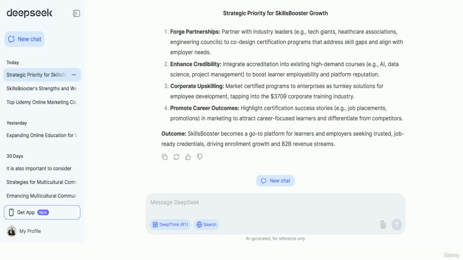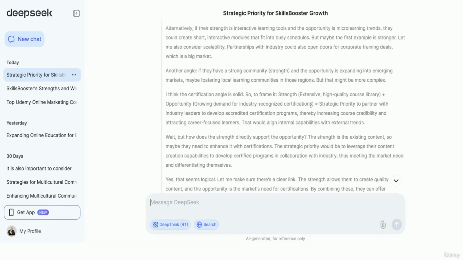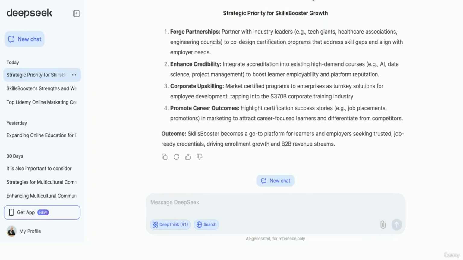For now, save this strategic framework. It will be your compass in the upcoming decisions. So you see how it works, and it's so amazing at the moment. My recommendation: don't stop at the theory, practice it. Try to create this data and go through the SWOT analysis for your own company or brand, and it will benefit you further. So, if you want to get the best value of DeepSeek, do it right now, and I will see you in the next video.